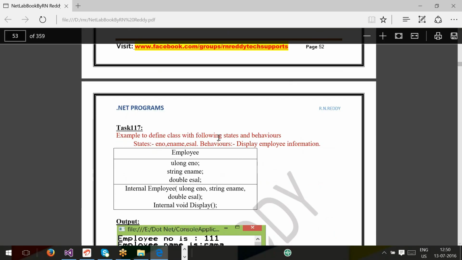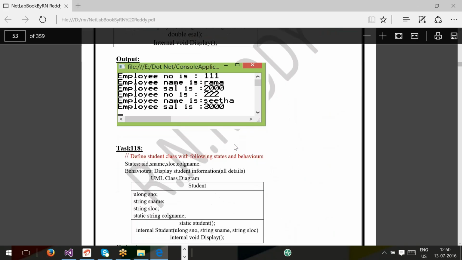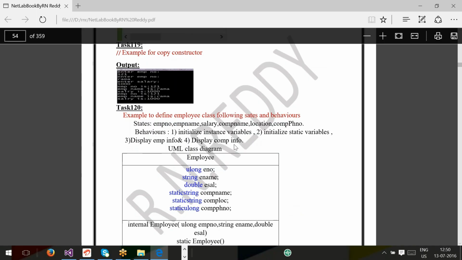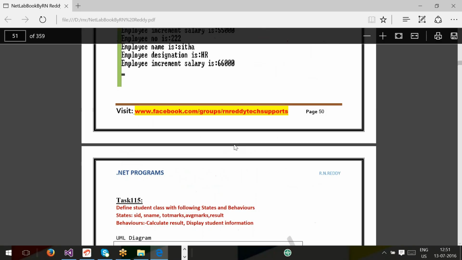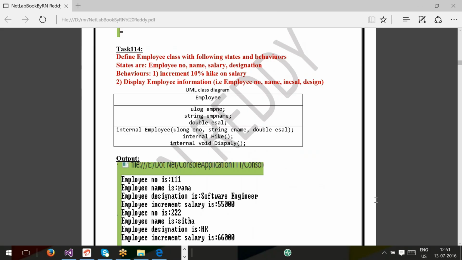Same repeated task. Okay, that's enough. Tell me the task numbers. 114, 115, I'll type them in a chart. 114, 115, 116. That's it. Three, right? This you have to submit tomorrow.